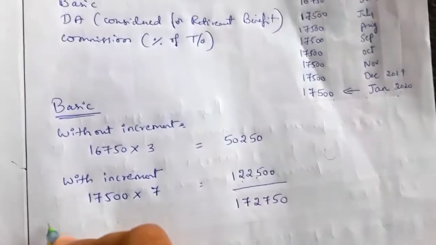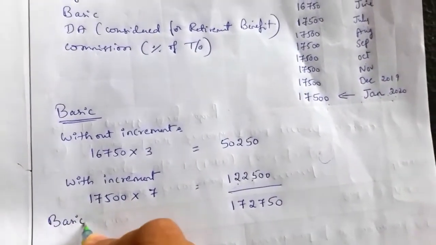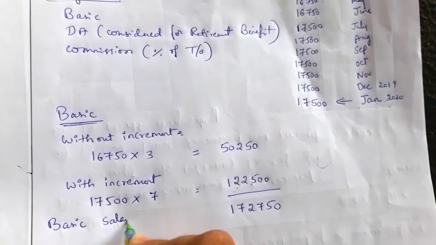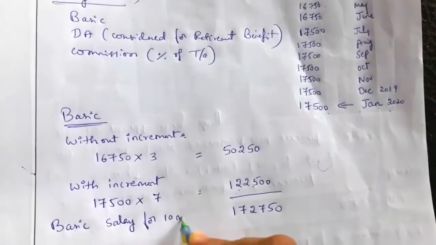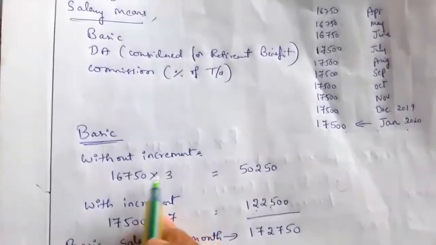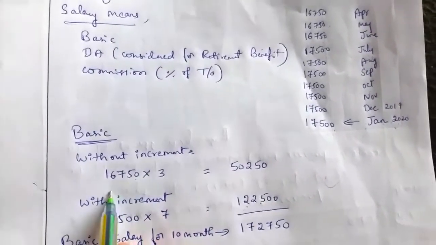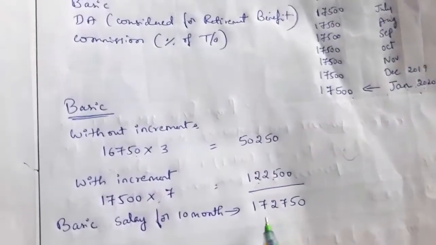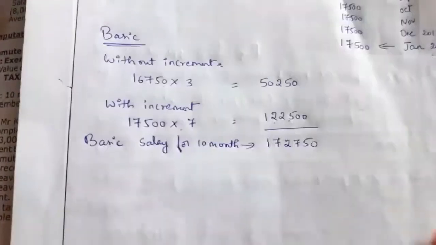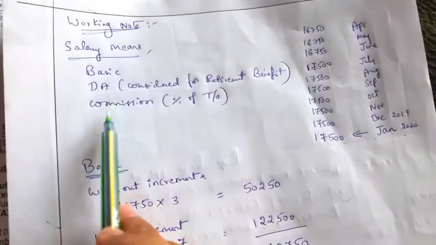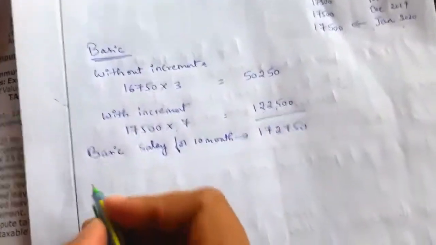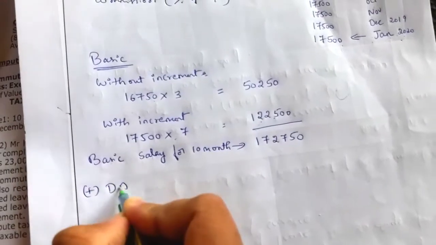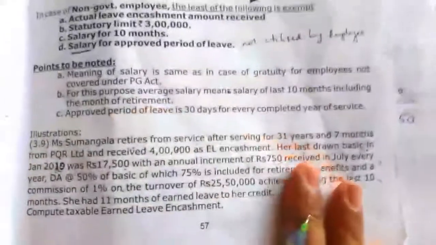What is this? Basic salary. Basic salary for 10 months. Clear? So that is what we have calculated. This is the basic value. So when taking 10 months' basic, the total is 1,72,750. So this is the basic value. Now for salary purposes we need to take basic as well as DA. Now add DA. So what is the DA value?